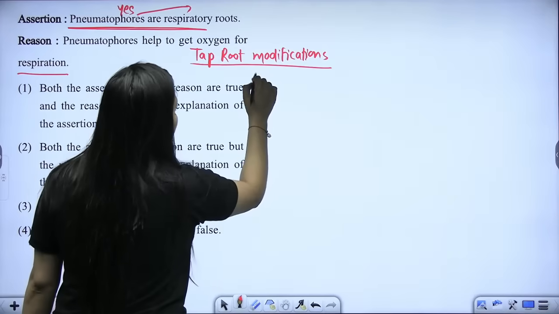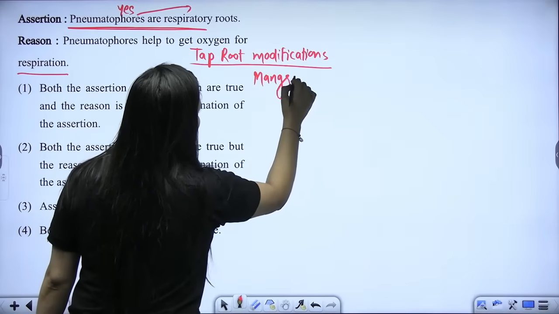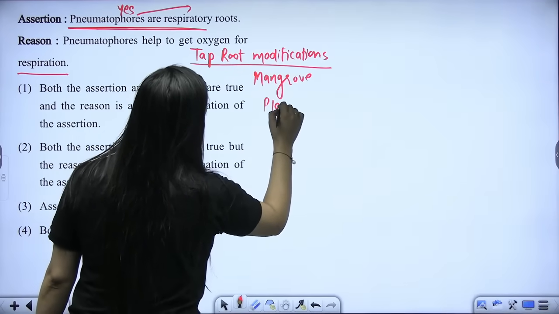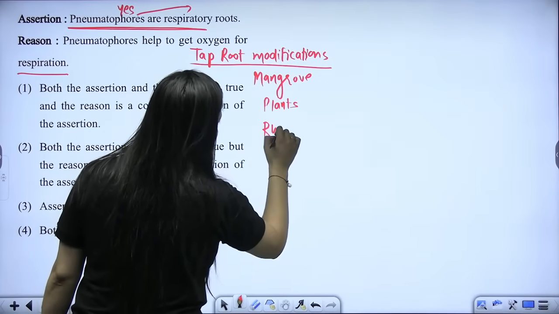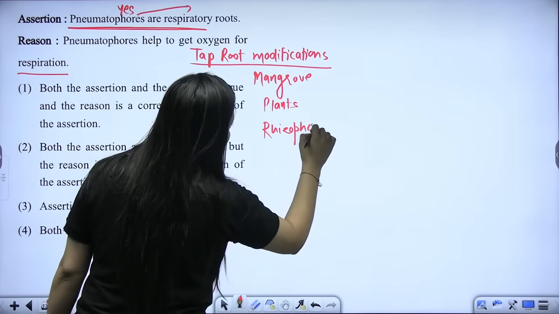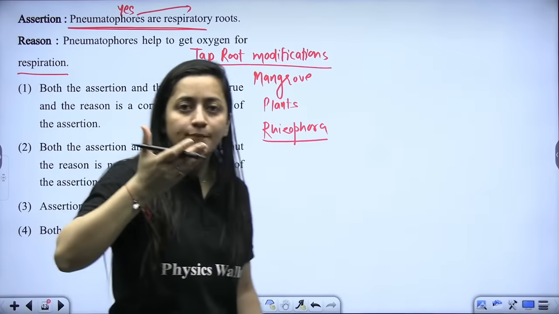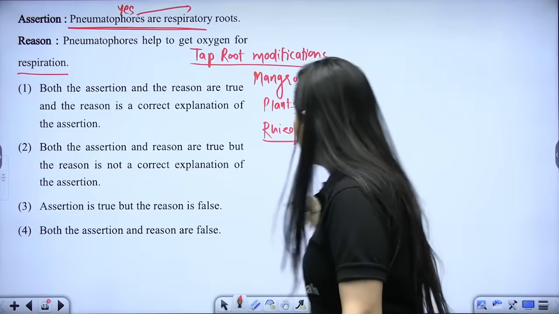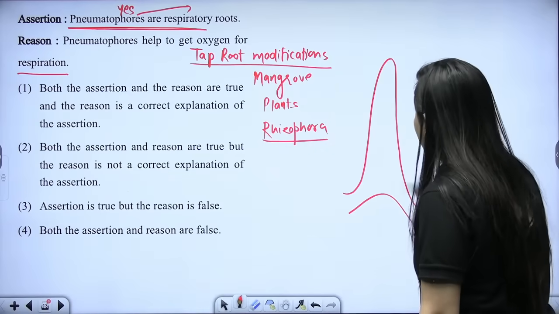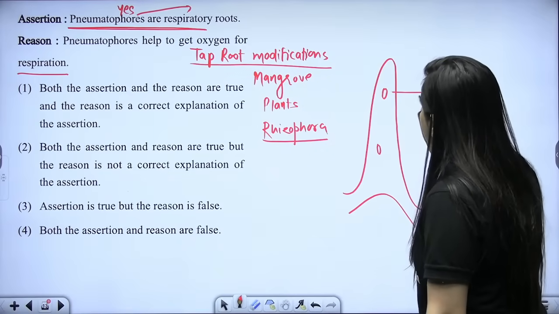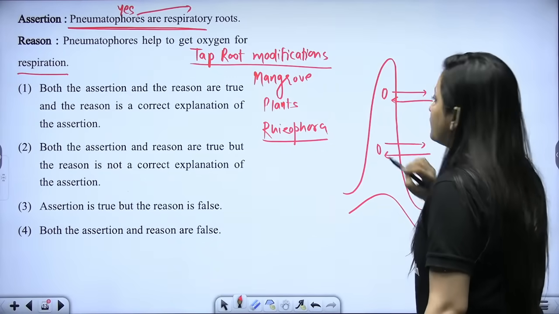We see them in the case of mangrove plants. Where do you find it, beta? You are going to find them in the mangrove plants. One example that we have is Rhizophora, right, students? And you know that where the salinity is high, they will grow vertically upward, negatively geotropic they are. And here you will see the pneumatophores from where the gaseous exchange will be there.